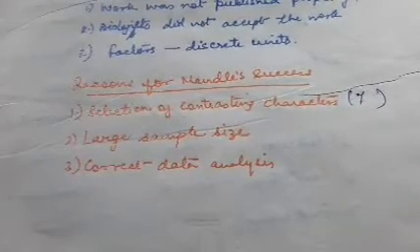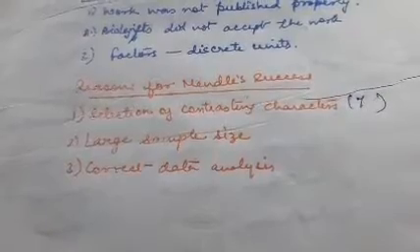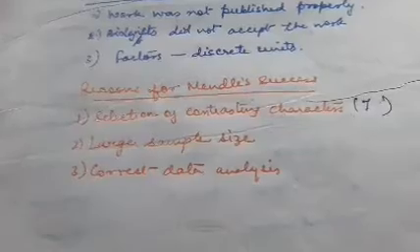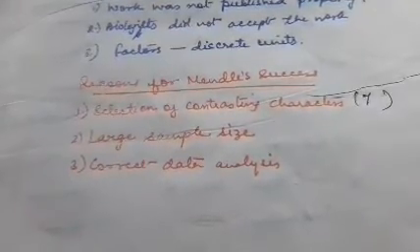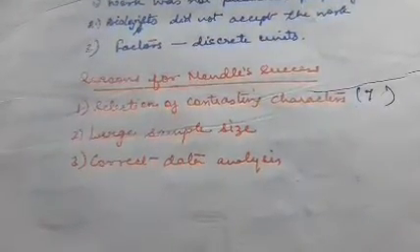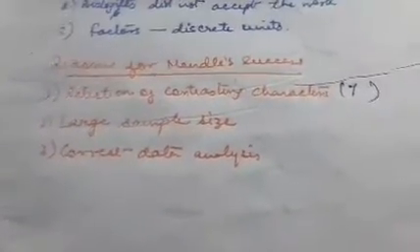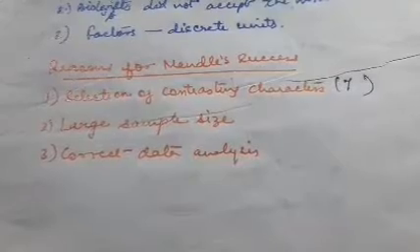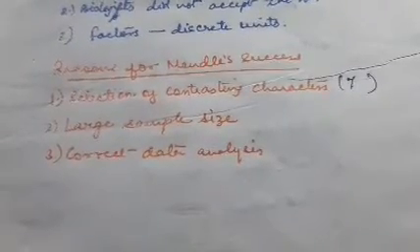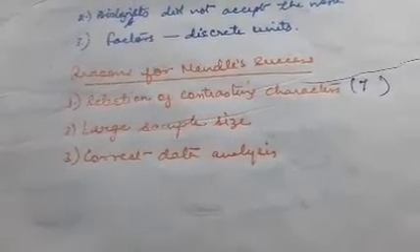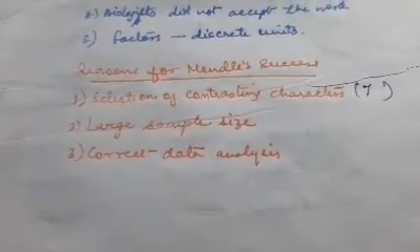In short, you can understand that there was no linkage, the characters were not attached, not linked with one another. If this had not been the case, whatever conclusions were drawn would have given a mixed result, and the data analysis would not have been all that statistical. So the sample size was big, he selected contrasting characters, and there was no scope for confusion.